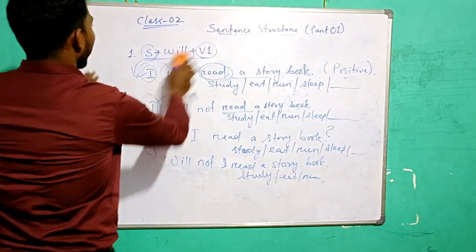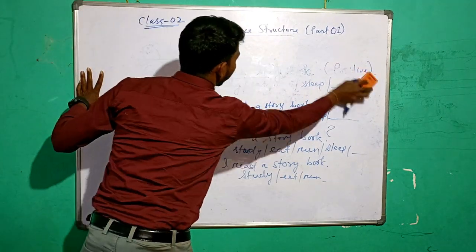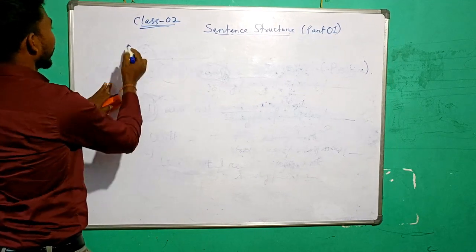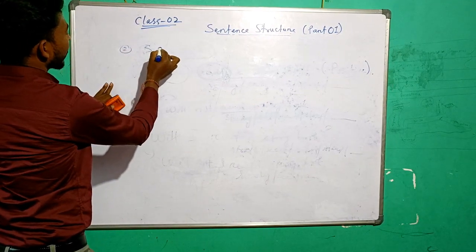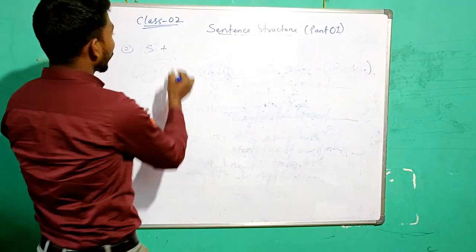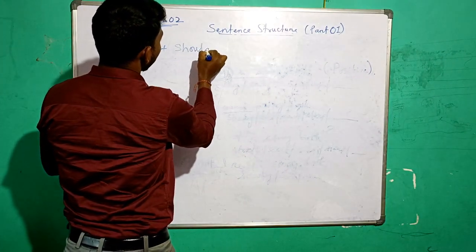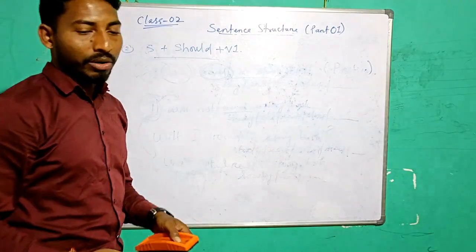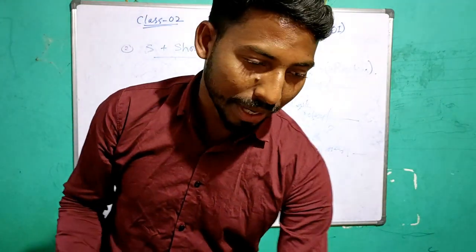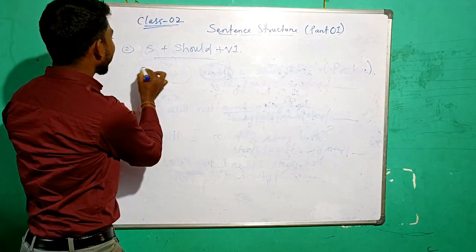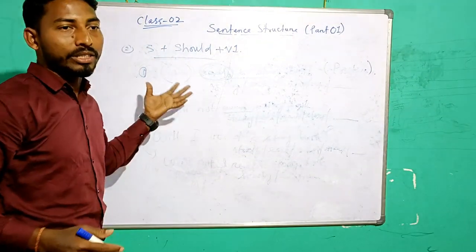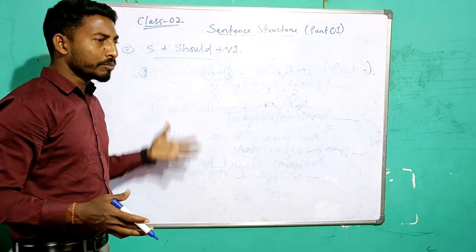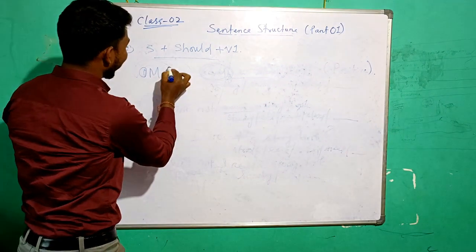So the second structure we'll see. This was the first structure. Now the second structure, right? Second structure is there. In the same way it will go, right? Subject plus should plus B1. I'm not going to write more. Okay. I will say and you're going to write now. So here you see the first example you can say also. Now here different subject will take. Okay. Like what? Mohini. Is it your name, Mohini?